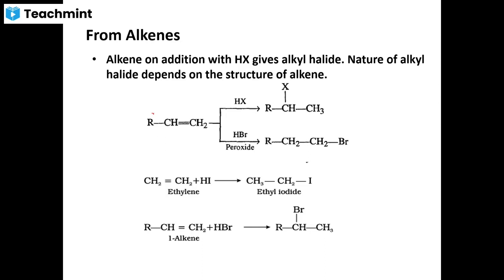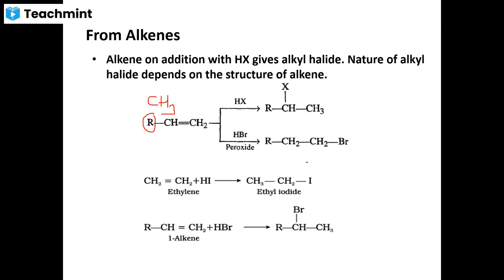Suppose it is CH3, you may call it propene. Propene is an unsymmetrical alkene. When this unsymmetric alkene reacts with hydrogen halide, you get isopropyl halide. Suppose the reaction is carried out in the presence of organic peroxide, it proceeds through a free radical mechanism where you get 1-haloalkanes.